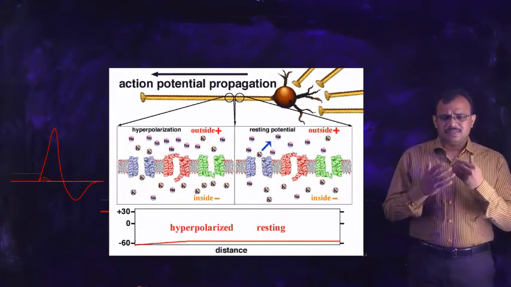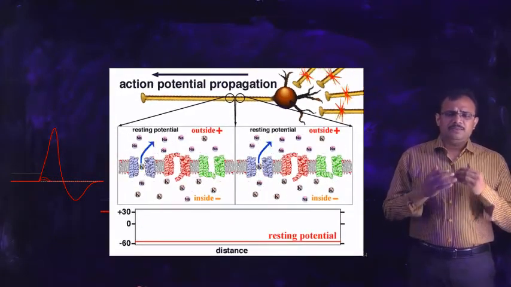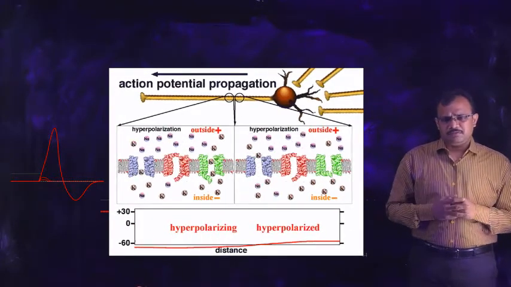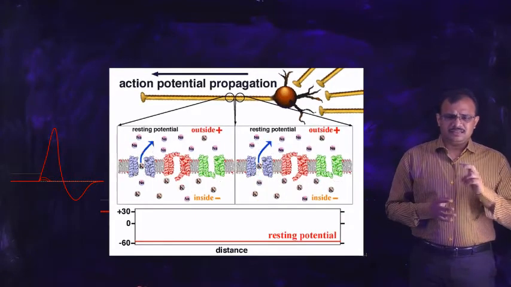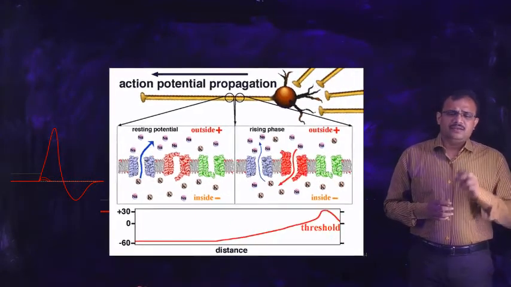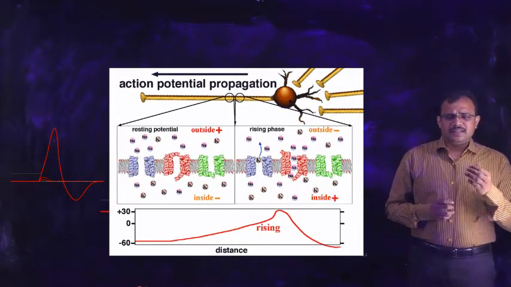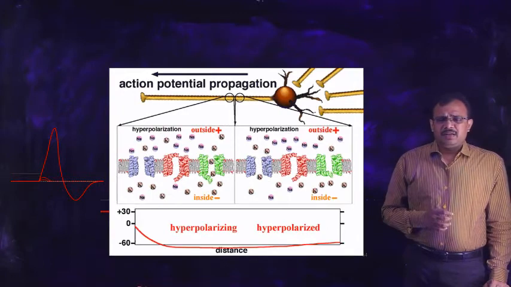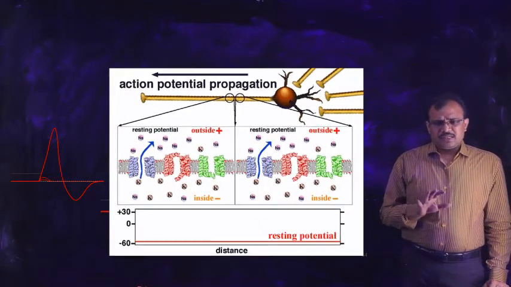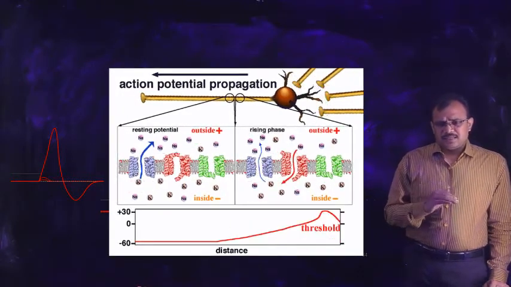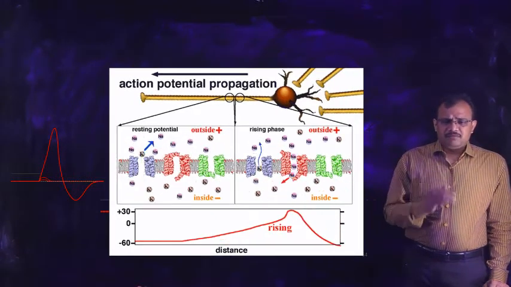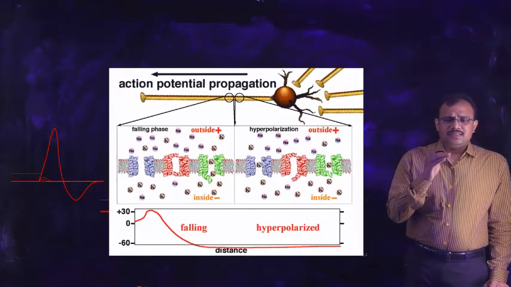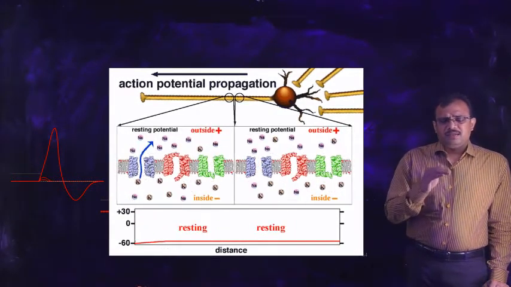The outside of the cell will always be positive, whereas the inside of the cell will always be negative in charge, and this difference is called the voltage gradient across the membrane, or the cell membrane potential. In a resting state, the voltage within the cell is negative, whereas in an active state, the voltage within the cell will be positive.